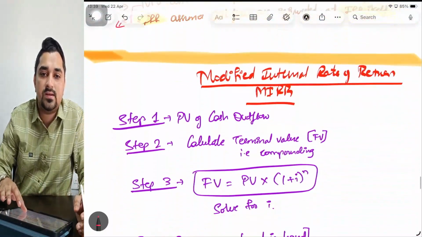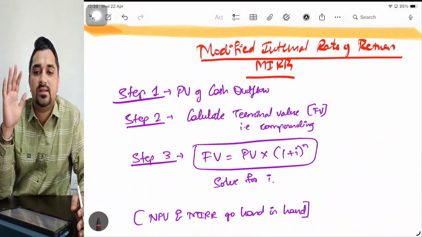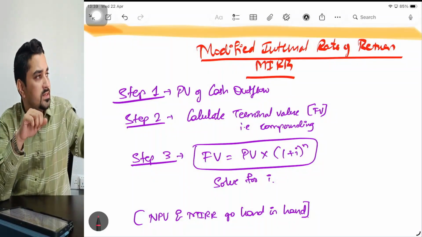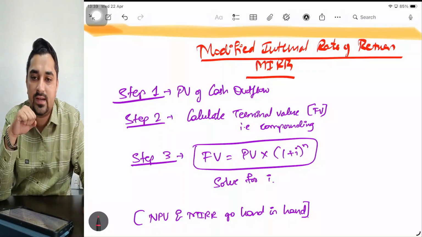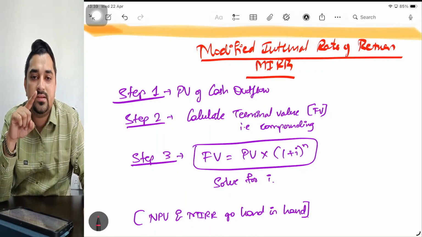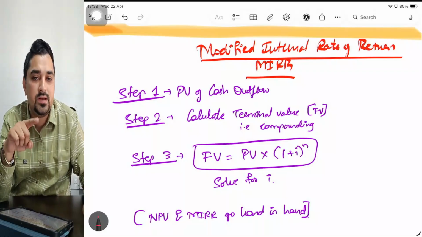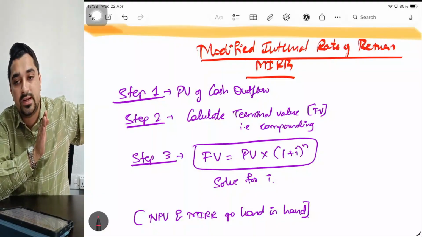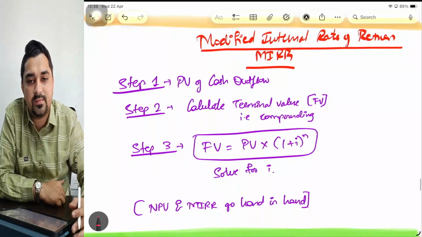Coming to the last concept, that is modified internal rate of return. All the techniques in the entire chapter where cash flows or discounting is involved will discount all the cash flows to today's date and then take a decision. MIRR is the only technique wherein we will not discount all the cash flows. We'll compound all the cash flows to a future date and then we'll take a decision. Understood? So how to calculate MIRR?